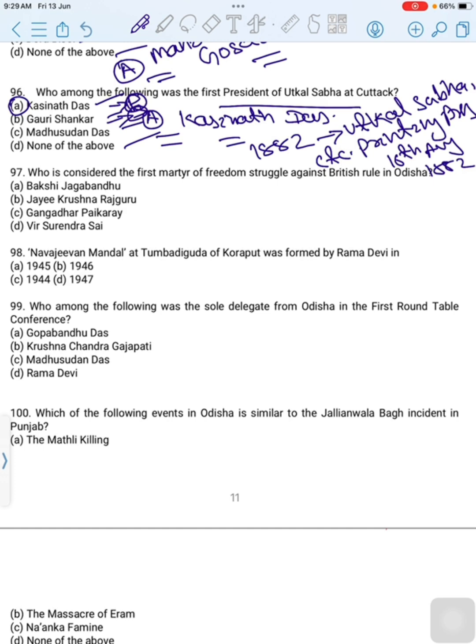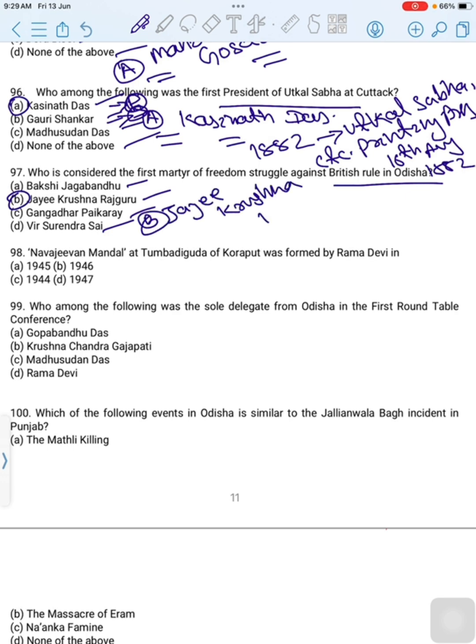Who is considered the first martyr of the freedom struggle against British rule in Odisha? First option is Bakshi Jagabandhu. Second option is Jay Krishna Rajguru. Third option is Gangadhar Paikray. Last option is Veer Surendra Sai. Then the correct option is option B, Jay Krishna Rajguru.